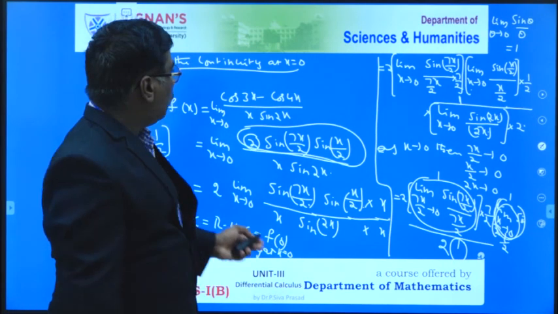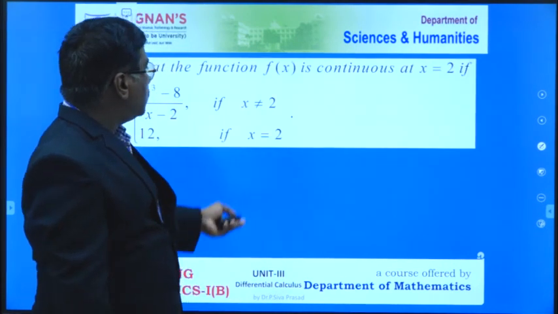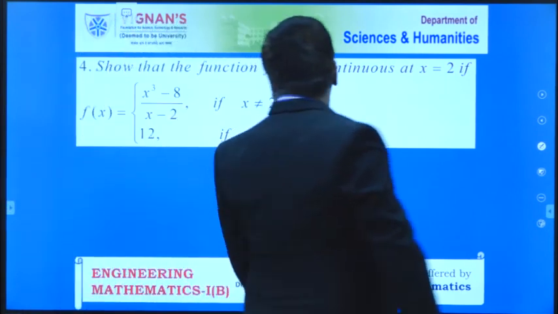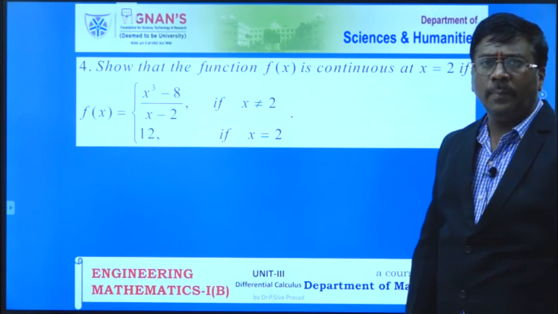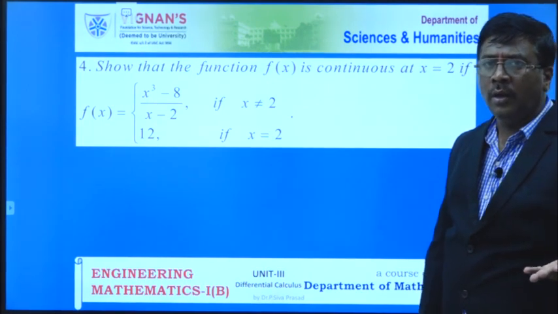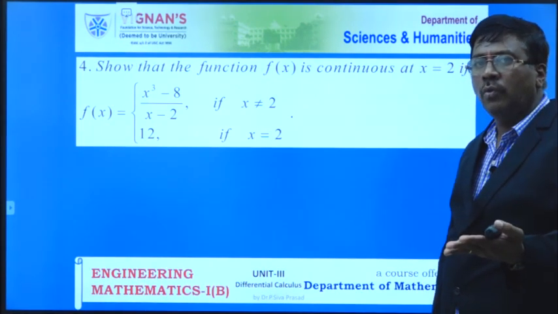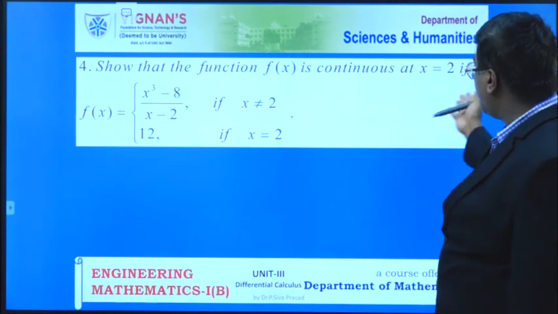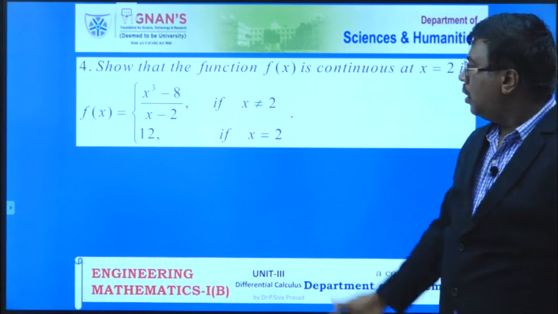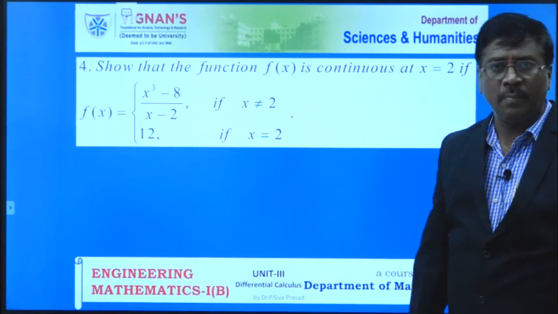So like that, whatever problems are available, please all of you try yourself. Show that the function f of x is continuous at x equal to 2. In the previous problem, we had x equal to 0. At that particular point 0, we concluded that f is continuous. Here what you have to show is that at x equal to 2, the function is continuous. Okay, please all of you try yourself.